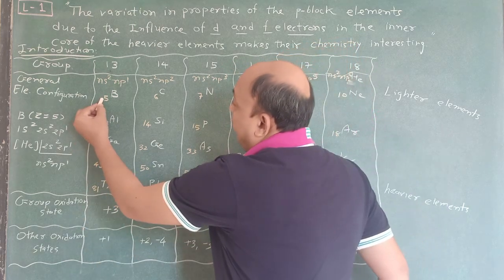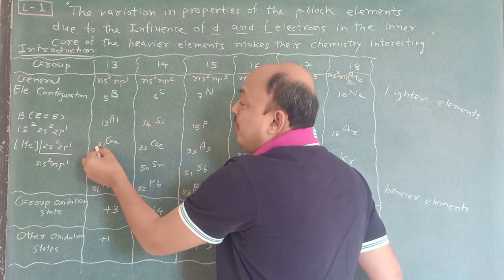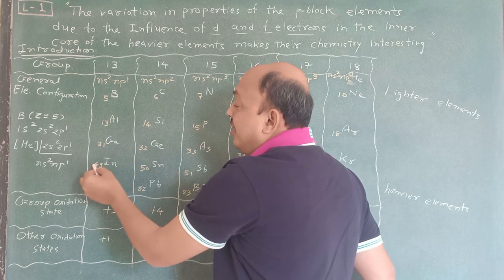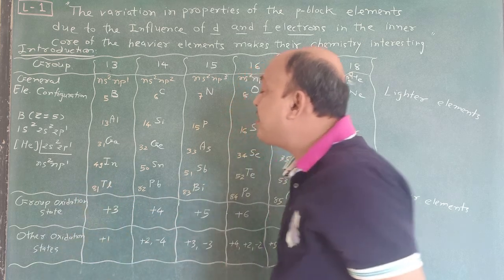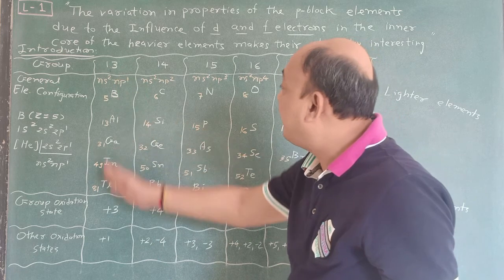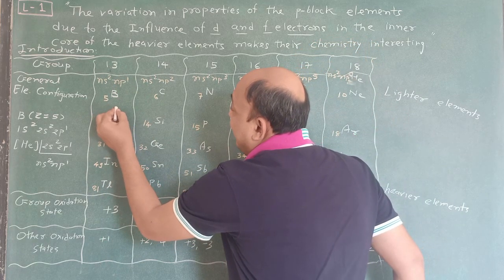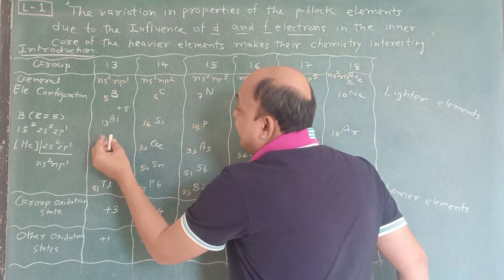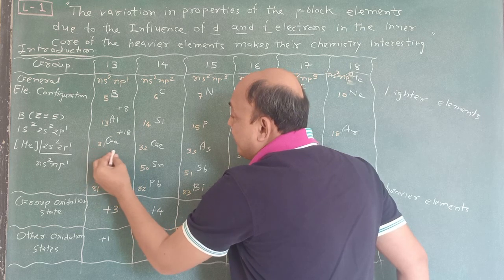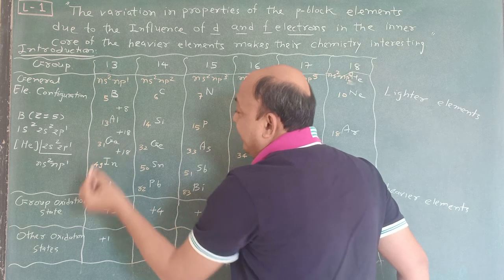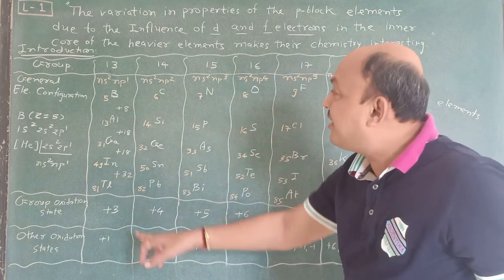So here atomic number 5, 5 plus 8, so 13, 13 plus 18, so 31. 31 plus 18, that is 49, and 49 plus 32, that is 81. This magic number, if you remember, then it becomes very easy. Suppose you do not remember it, at that time you write 5 plus 8, 13 plus 18, 31 plus once again 18, and here plus 32. So here is the magic number.